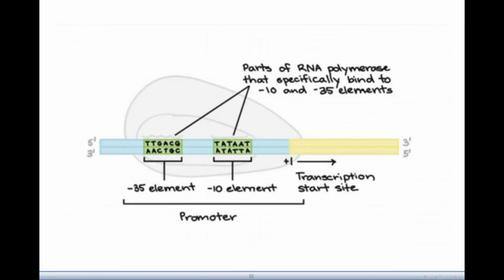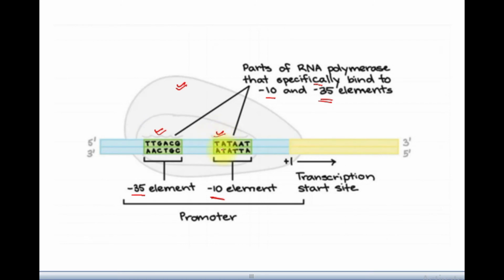Okay. Now the recognition site for the promoter will be there. So it is the -35 element and the -10 element. Here there are some parts of the RNA polymerase which will specifically bind to the -10 and -35 elements. Suppose this is the promoter region. How will this RNA polymerase recognize it? It will recognize it because it has binding affinity with these regions.